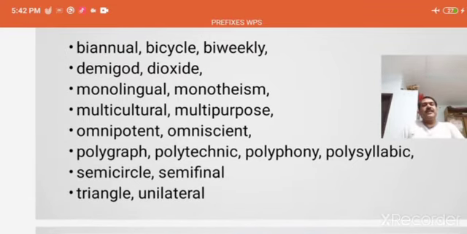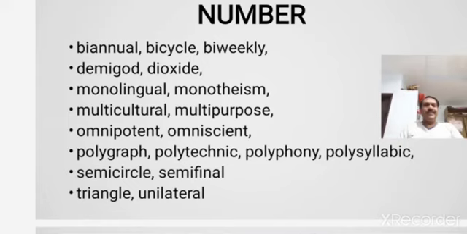And in the next one you will find semicircle. Semicircle, half of the circle. Semi-final, a game that is played before the actual final, that is called semi-final. You will see in the context of cricket, semi-finals are played. And triangle, tri means three.